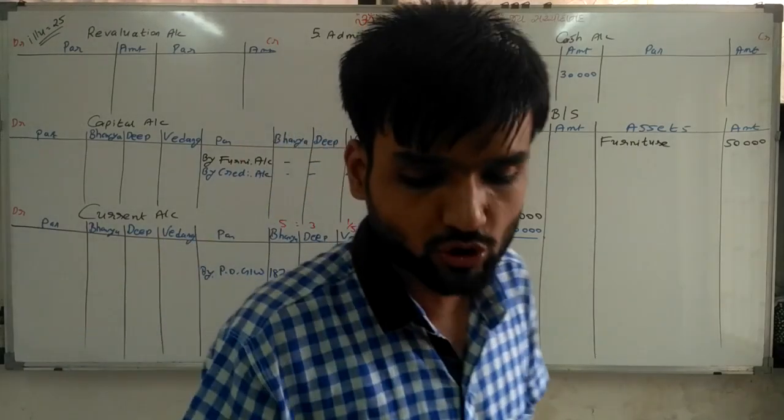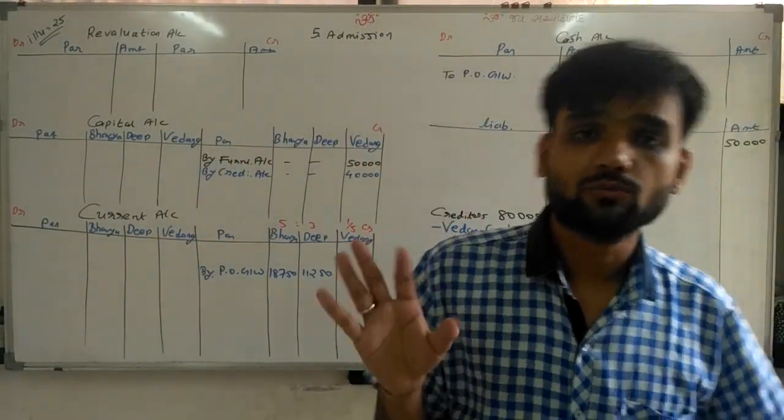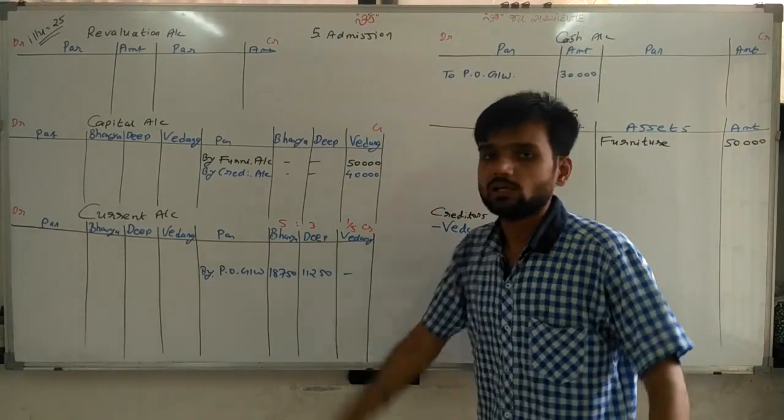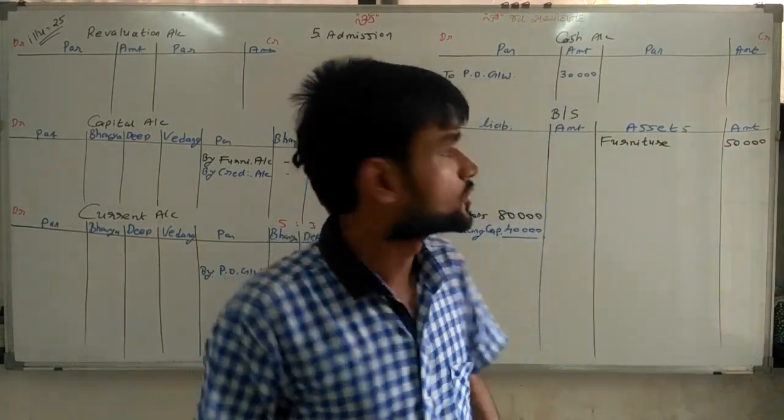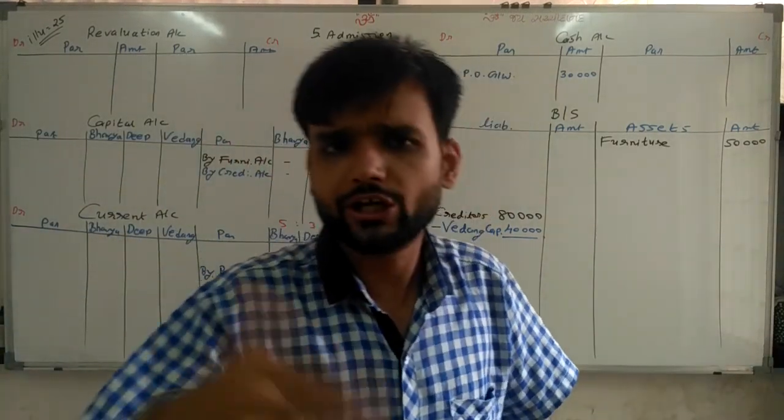Why we are taking 5:3? Because no information is given about new ratio or sacrifice ratio. That's why we are taking old ratio as a sacrifice ratio. That's it. So this 30,000 we have distributed among the partners. No problem. Going ahead.